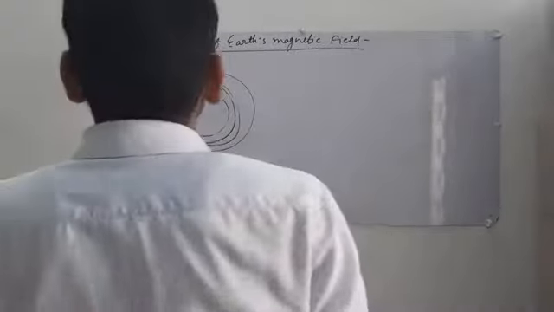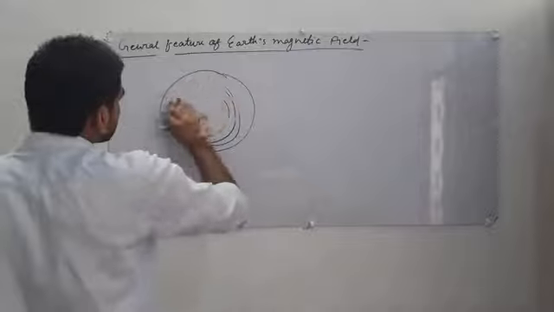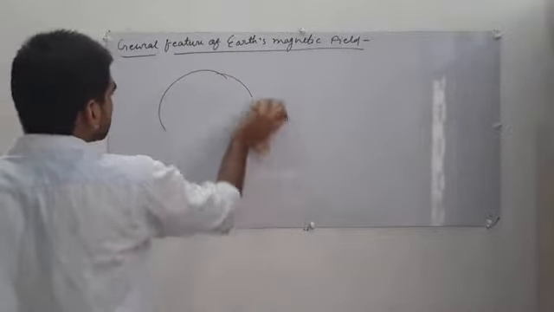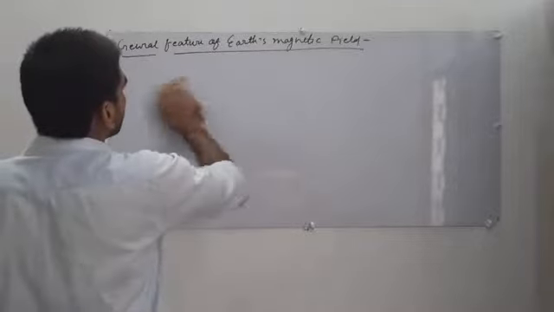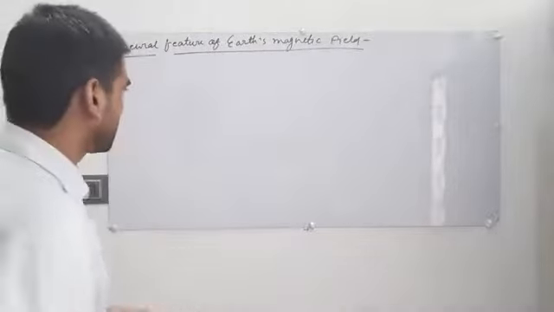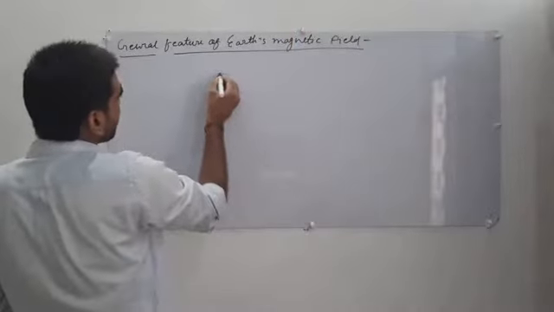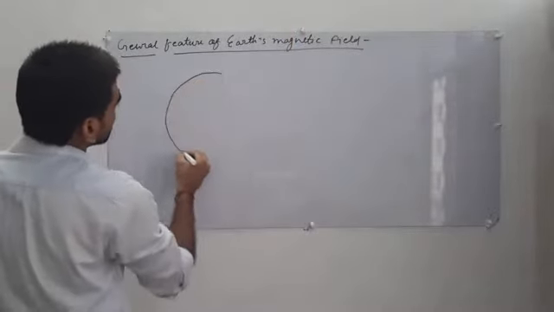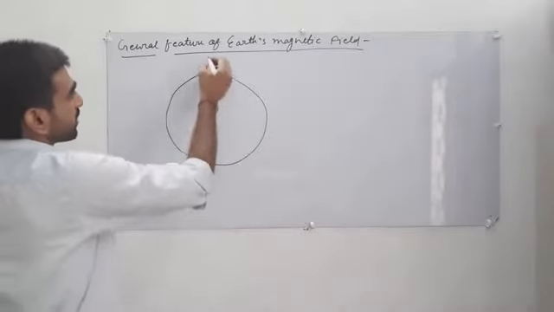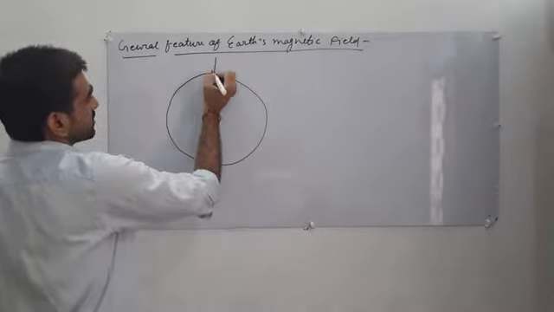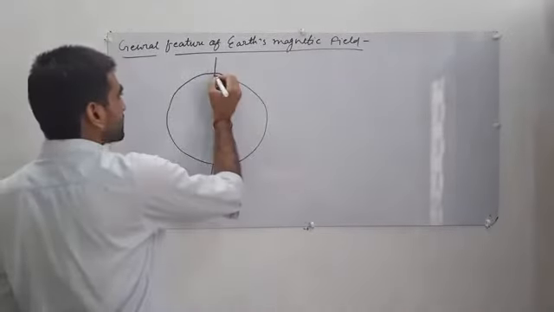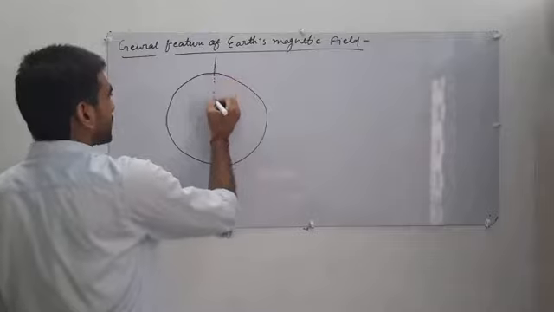So first of all, let's see what the poles of earth are and what the difference is between the geographic poles and the magnetic poles of earth. If this is the figure of earth, then the geographical poles of earth exist where earth rotates.